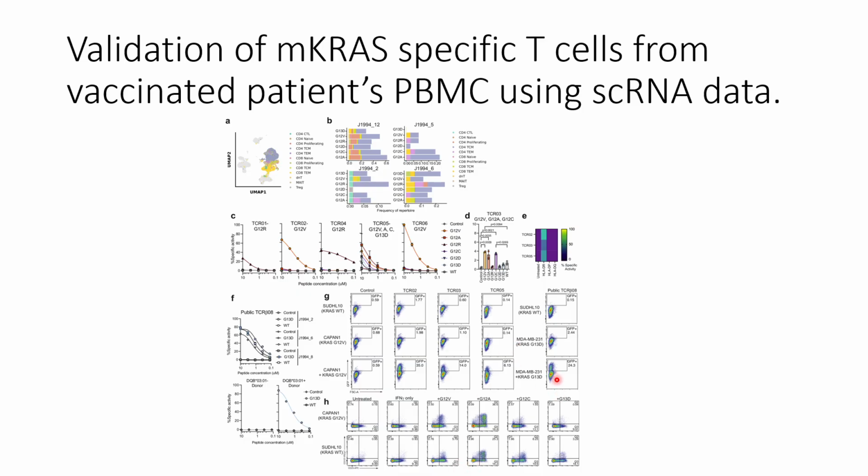And similarly for MDA-MB-231, when they co-cultured them with the KRAS G13D peptide, they are able to see signals. So this all indicates the validation of these mKRAS specific T cells and their preferential selection towards mutated mKRAS compared to the wild type KRAS.